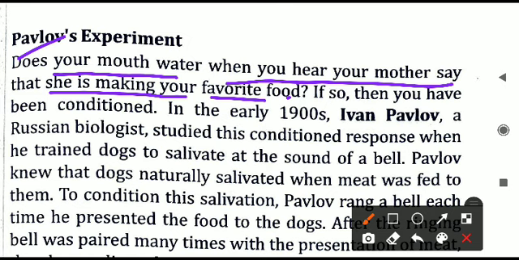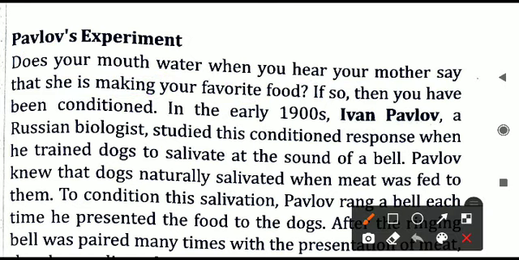So why is it happening? It is because our brain has been conditioned. Our brain is not able to distinguish between the reality and the other things which are being induced in the body. So whenever you hear about your favorite food, whether the food is before you or not, because of the classical conditioning, our tongue will start producing the saliva. So that is conditioned response.